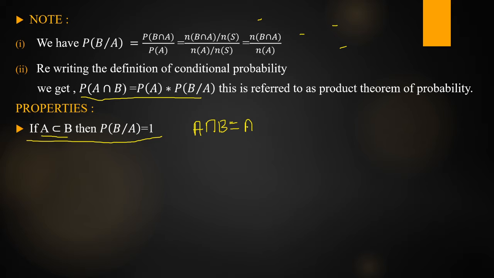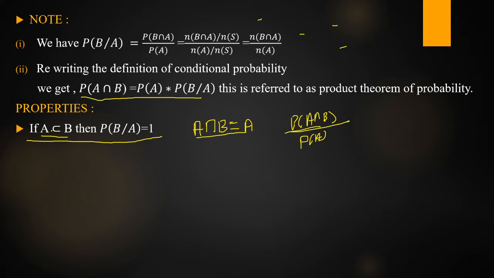So if we take this condition, what is the conditional probability definition? P of B given A is P of A intersection B by P of A. Is it right? What is the numerator? P of A intersection B, and from this condition A intersection B is equal to A. So here we can write P of A by P of A. What is P of A by P of A? It is equal to 1. So that is the reason.